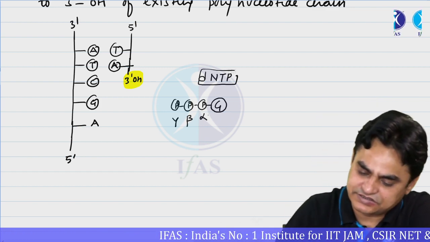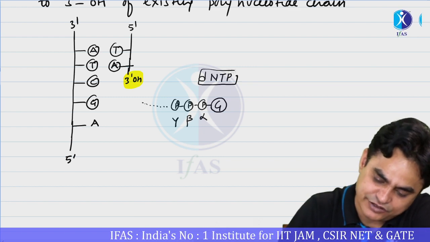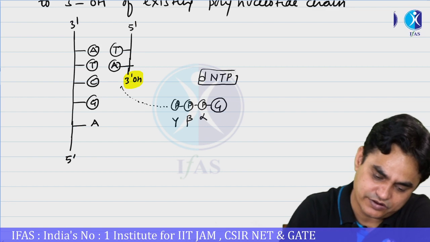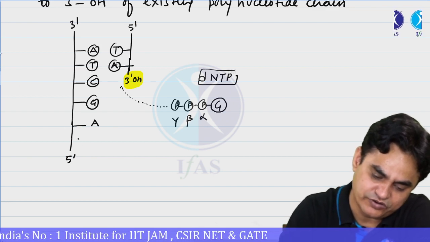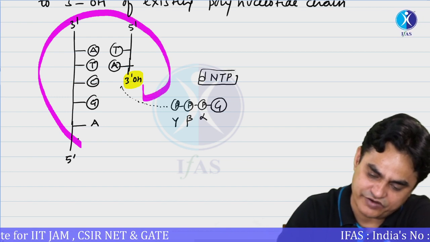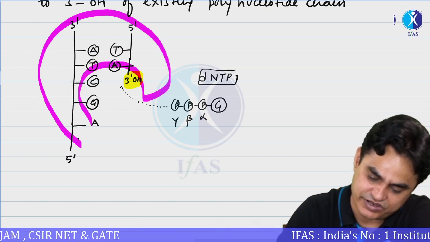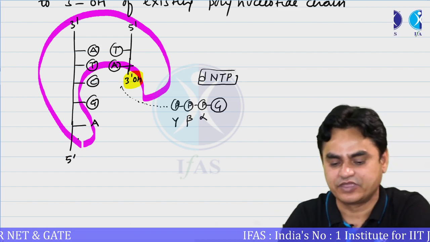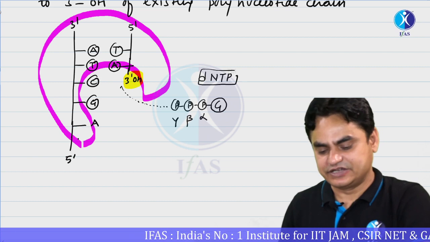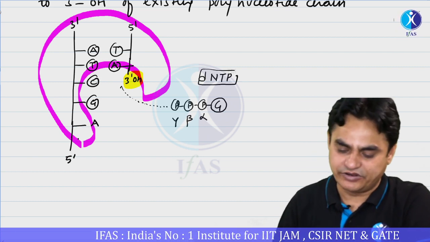First, this enters into the active site of DNA polymerase. So there would be some enzyme over here which is working, and this enzyme would be referred to as DNA polymerase. Let's say we are drawing a rough diagram like this. First, the guanine nucleotide will enter into the active site. It is a deoxyribonucleotide which is going to enter over here.